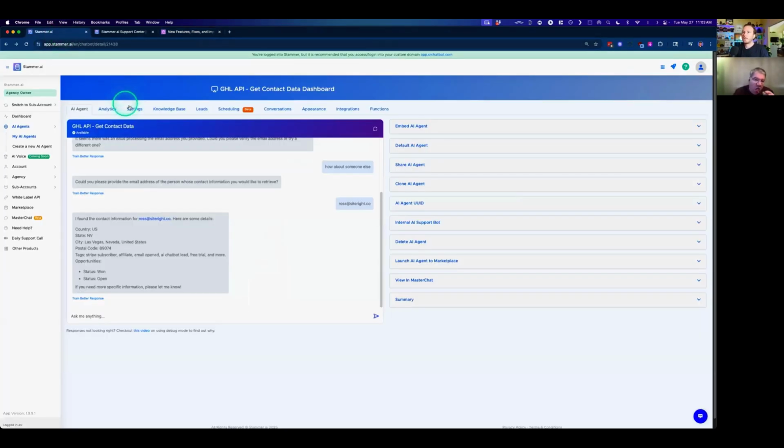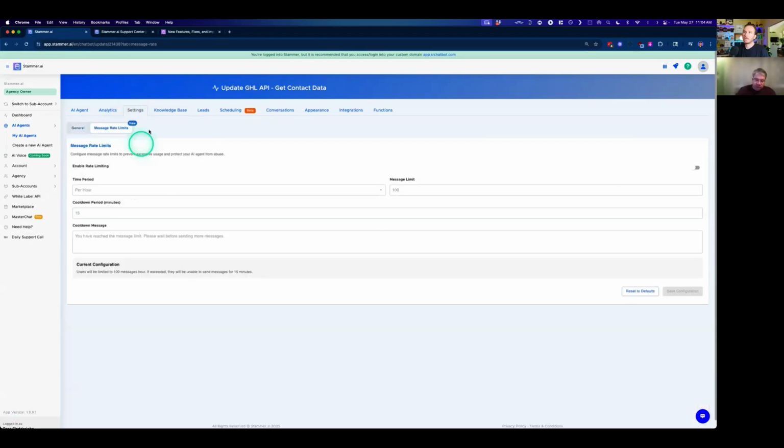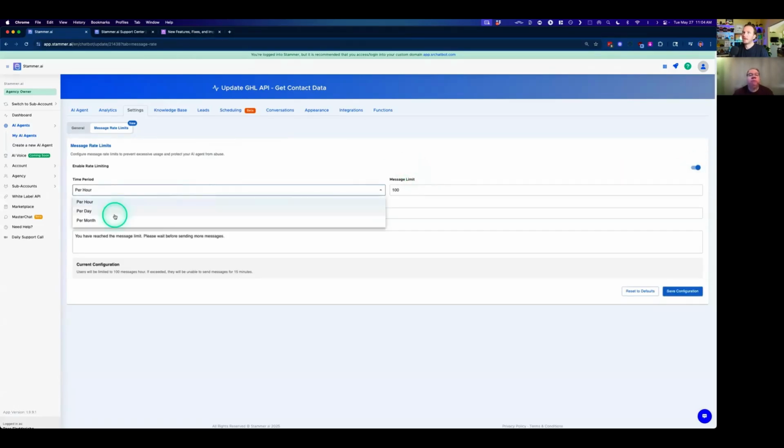we added a message rate limit feature, which has been requested by a lot of different people. You can now access this new feature inside of the settings tab. If you go into AI agent and then into the settings tab, there's now a message rate limits tab here that allows you to enable or disable this feature, which will then allow you to set a limit of messages per conversation that will control the amount of messages and activity for a conversation.